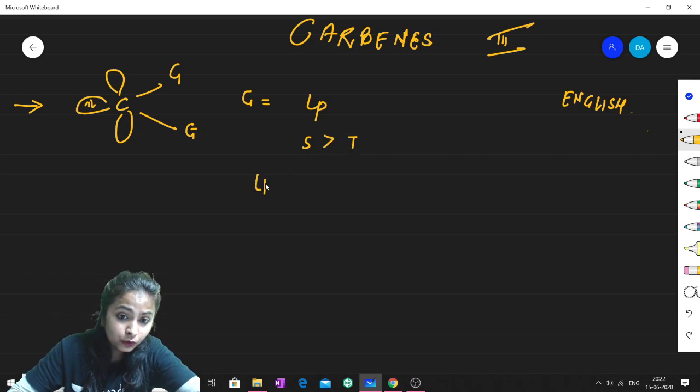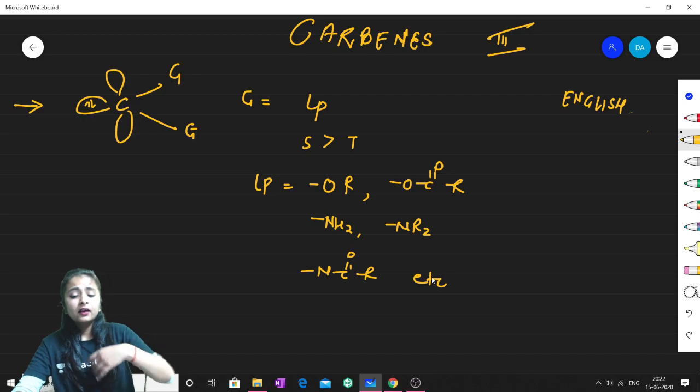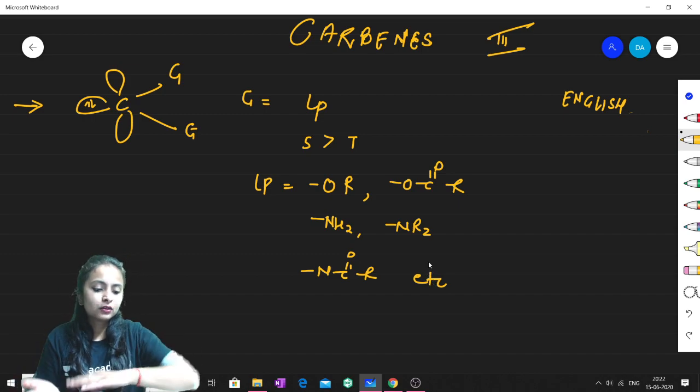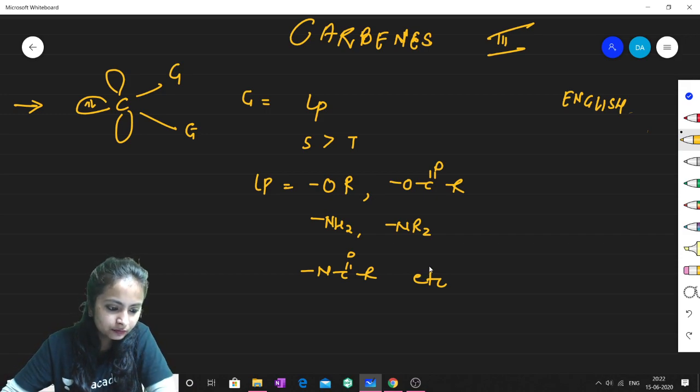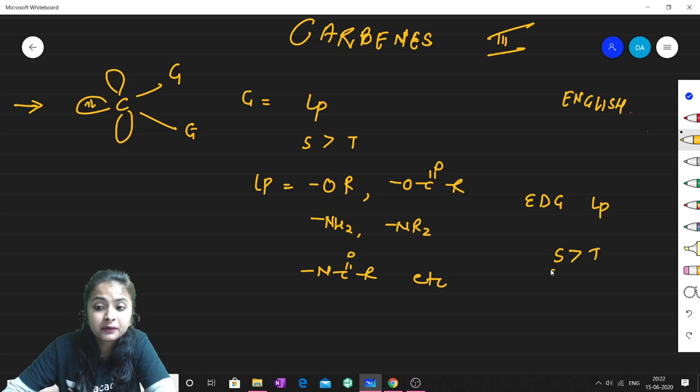Now these lone pair carrying species can be OR, it can be OCOR, it can be NH2, it can be NR2, it can be NCOR, and many more. It can be any group which can help in back bonding, whereas the strength will depend on the ease of overlap. So if any electron donating group is present which bears a lone pair, then the singlet carbene is more stable than the triplet carbene.